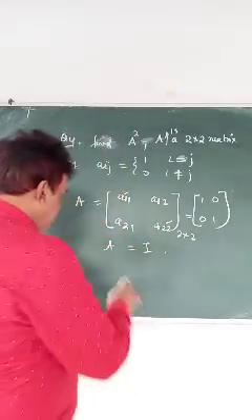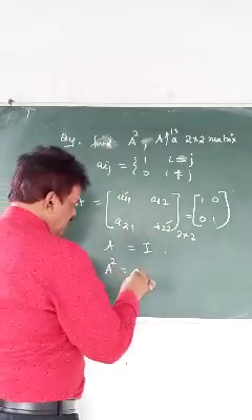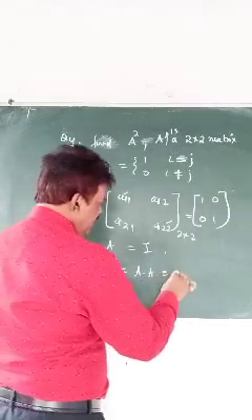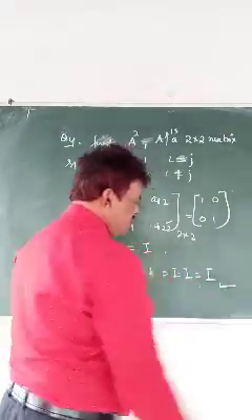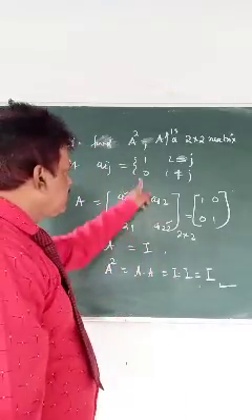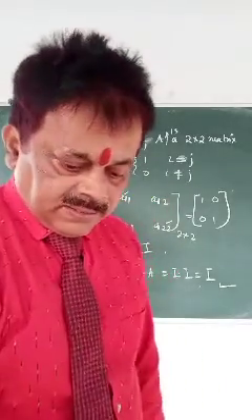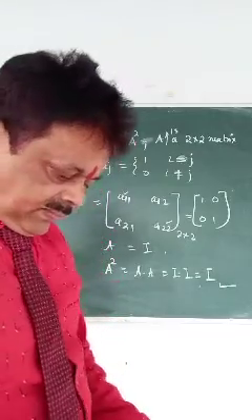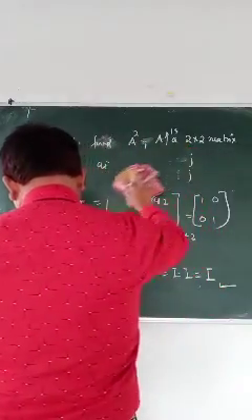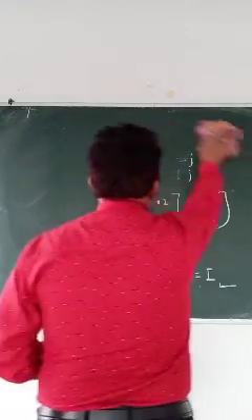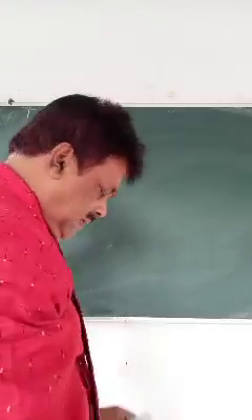Then what is A square? That is A into A, that means I into I. I into I is always I. 1 mark. Okay, see now. Then the next question.